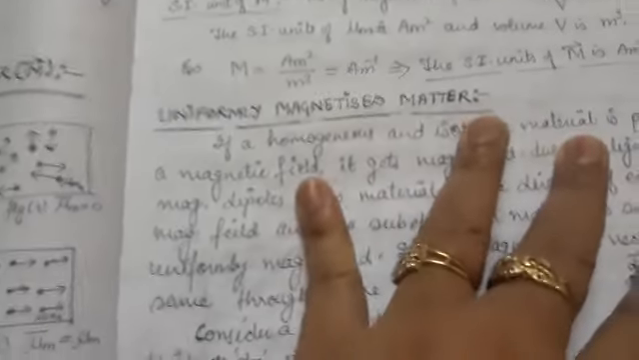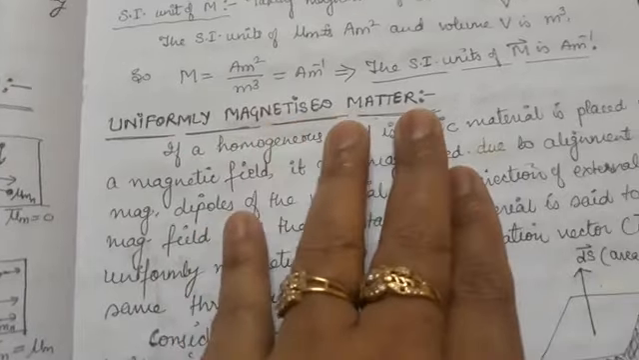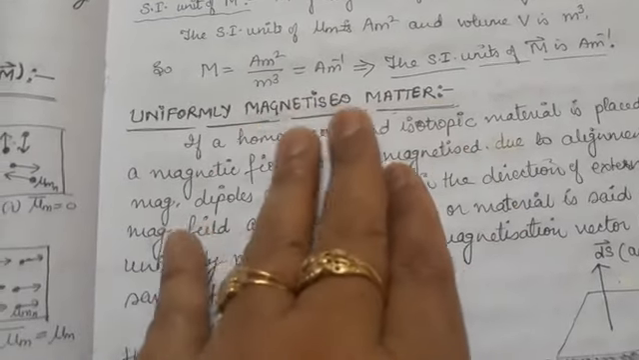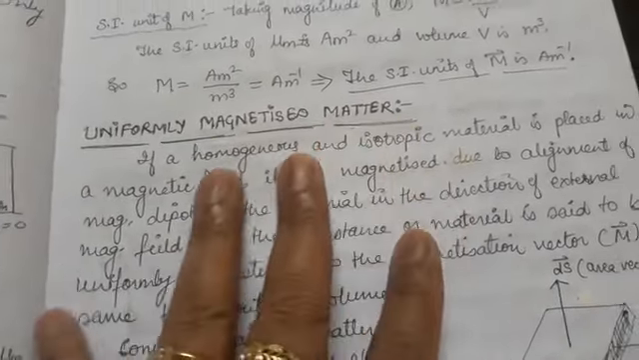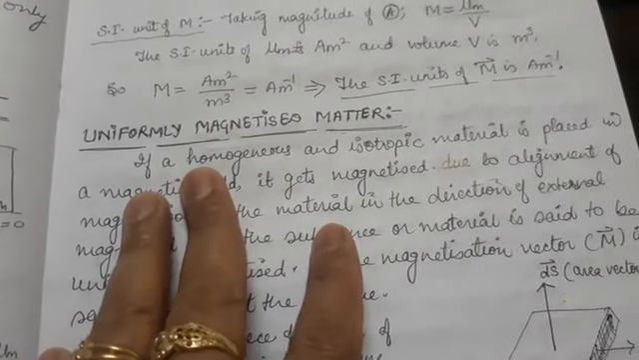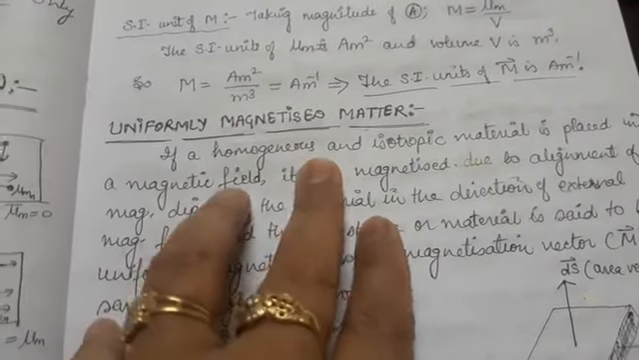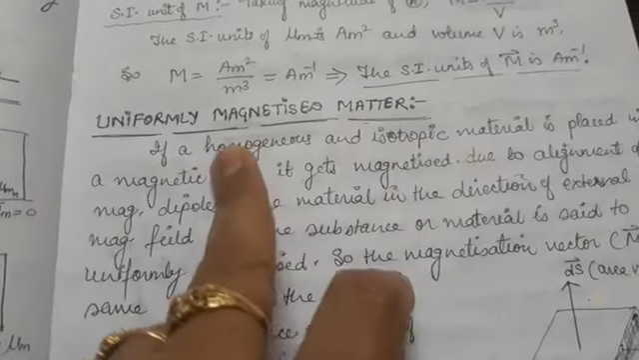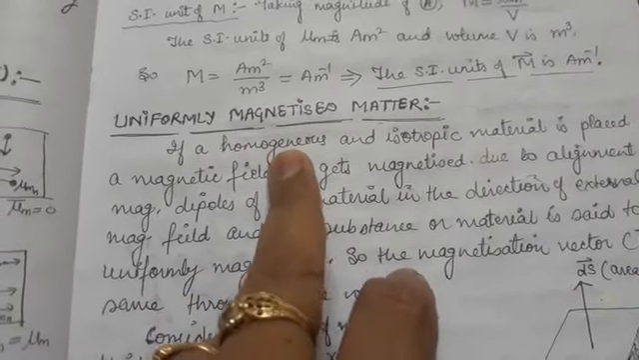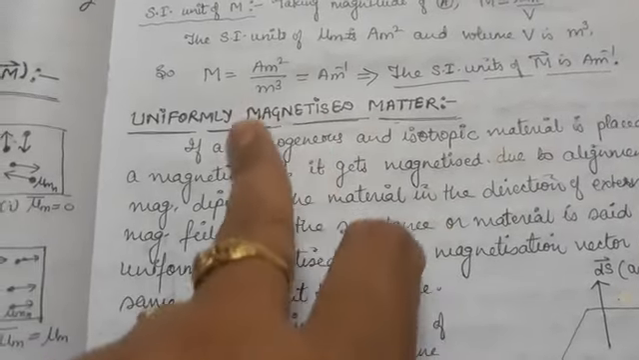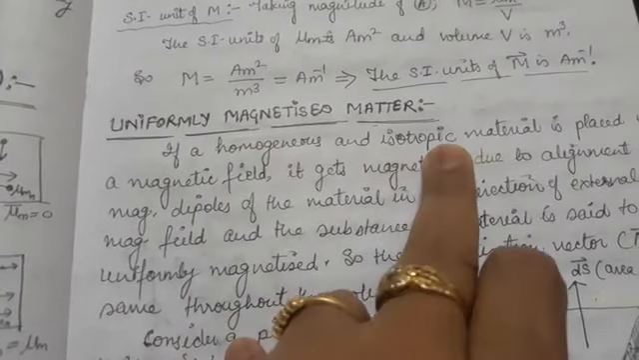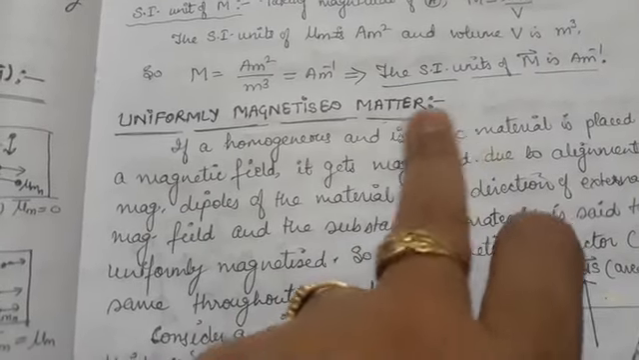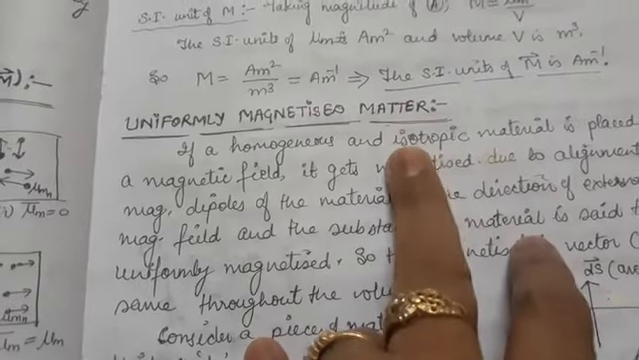Now let us talk of a uniformly magnetized matter. What is a uniformly magnetized matter? My dear students, when a material is available which is homogeneous and isotropic. What is the meaning of homogeneous? It means the density of the material throughout is the same. What is isotropic? It means the properties of the material in all the directions are the same.